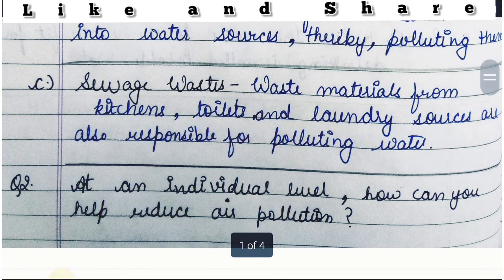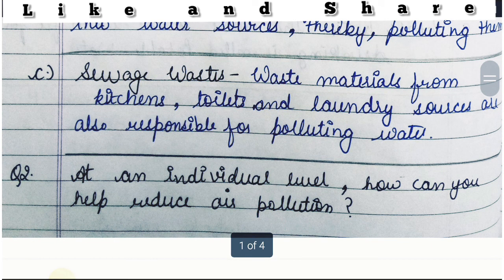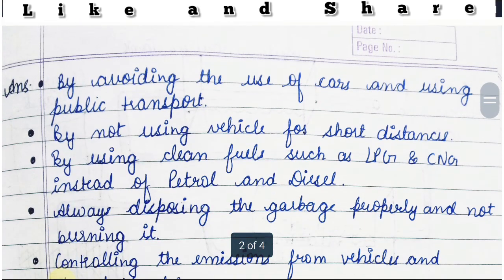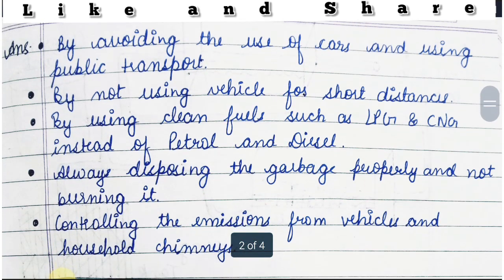Now let's move towards our second question, which is: at an individual level, how can you reduce air pollution? So here in this question we have to tell the measures by which we can reduce air pollution. So friends, here are some measures.